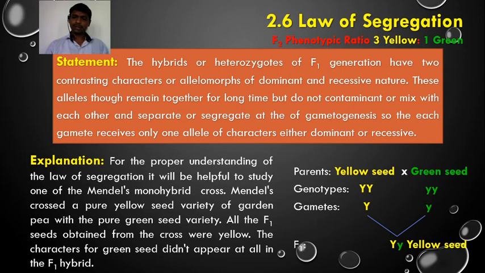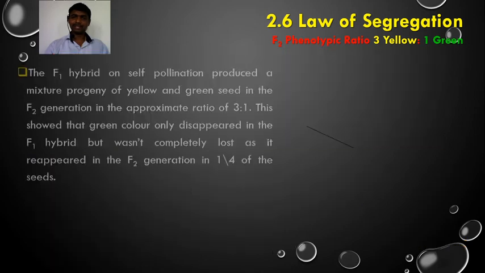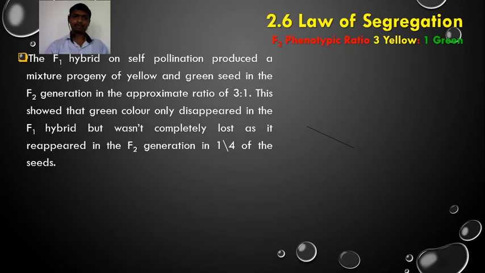Now the F1 heterozygote possesses both alleles, dominant as well as recessive. The dominant is capital Y, the recessive is small y. These alleles in the F1 hybrid remain together for a long time but do not contaminate or mix with each other. Then they separate or segregate during gamete formation. So the F1 hybrid on self pollination produces a mixture of progeny having yellow and green seeds in the F2 generation, in an approximate ratio of 3:1.